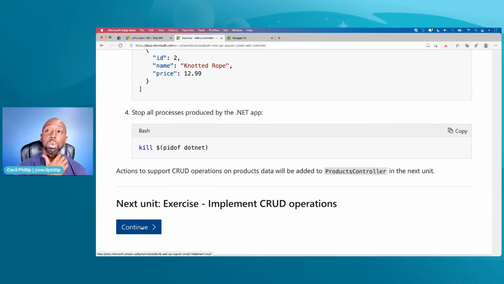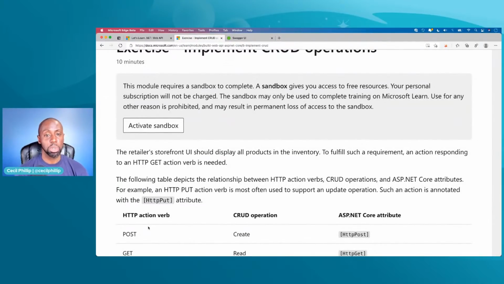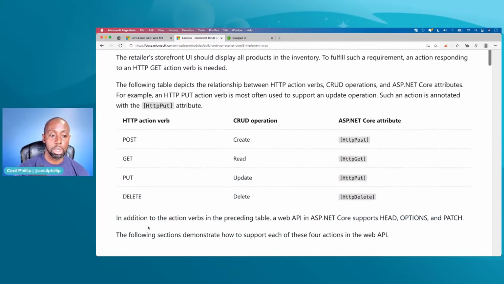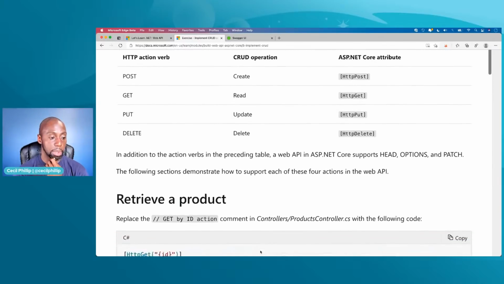All right. So the next thing we want to take a look at is how we can implement these CRUD operations. Like I talked to you before, CRUD stands for create, read, update, delete. And we just saw those a little bit in that last slide. When it comes to those CRUD operations, or particularly those HTTP action verbs, we have associated attributes inside of ASP.NET Core that we could use. You've already seen the HTTP get attribute, but we have attributes for pretty much all of the verbs: put, post, head, options, patch, and so on. So we're going to see how we can start to use some of these things.